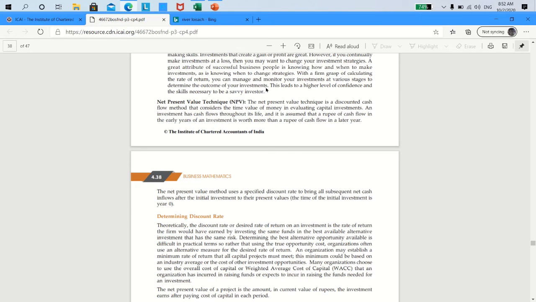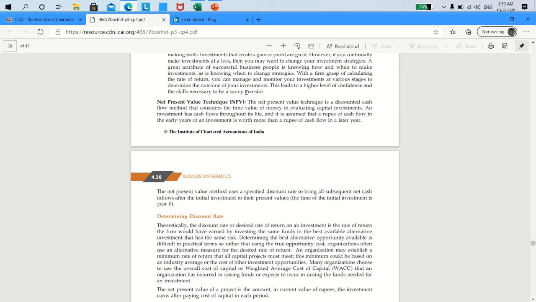Now what is this? Let us make an assumption that you are supposed to invest 10 lakh rupees to buy a particular machinery today. So that is the cash outflow today. The gross cash outflow today is 10 lakh rupees. Now, after having invested, this machinery is expected to generate 3 lakh rupees worth of profit for you for the next 5 years.